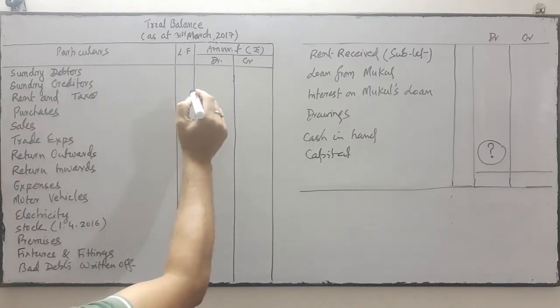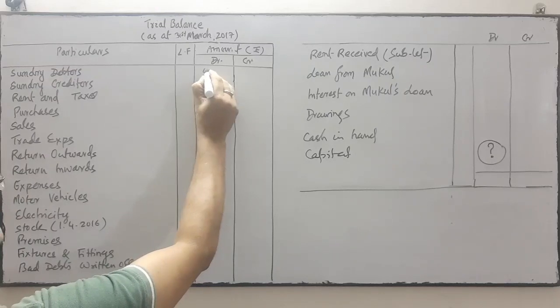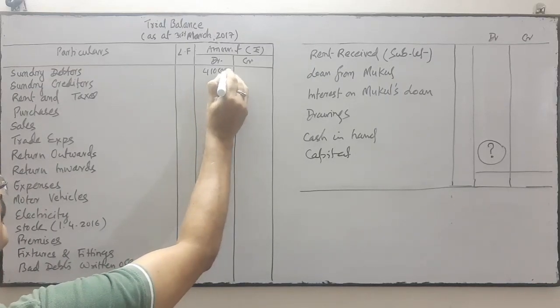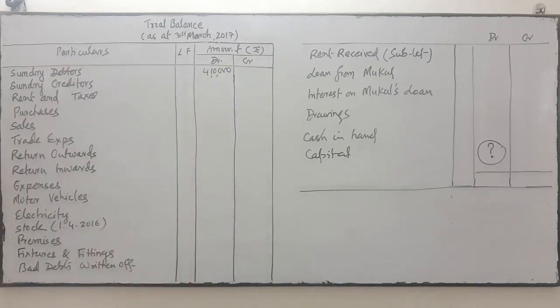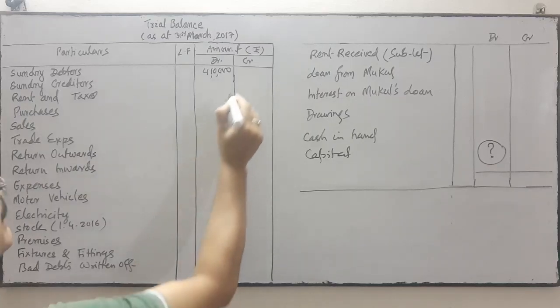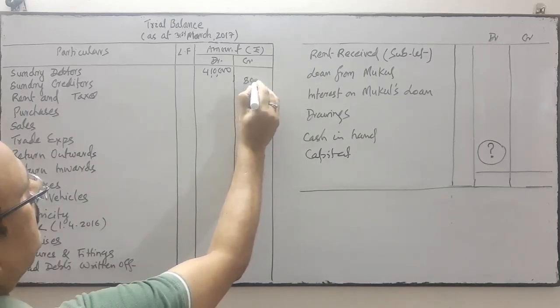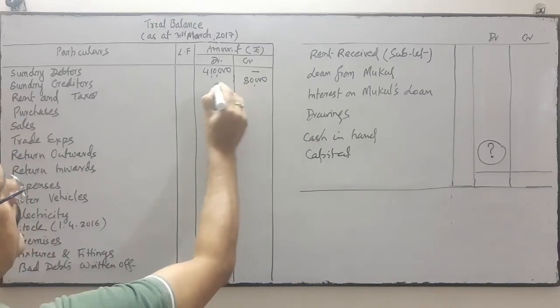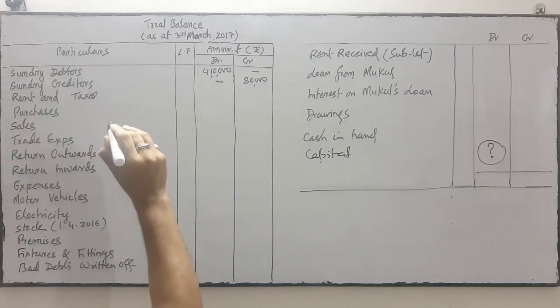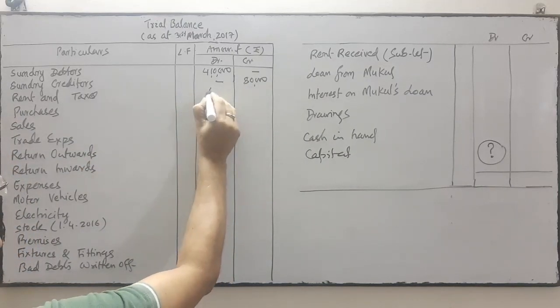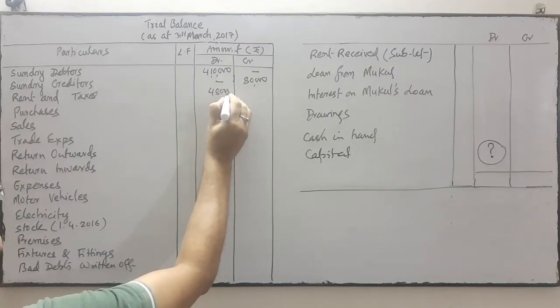Sundry debtors is an asset, 4,10,000 debit balance, all debit balance. Sundry creditors is a liability, credit side. Rent and taxes 48,000 expense, all expenses have a debit balance.